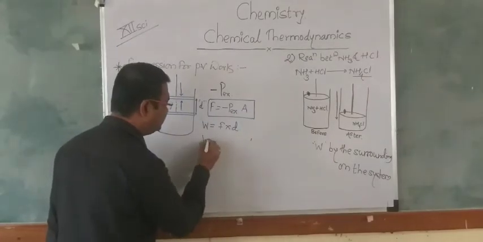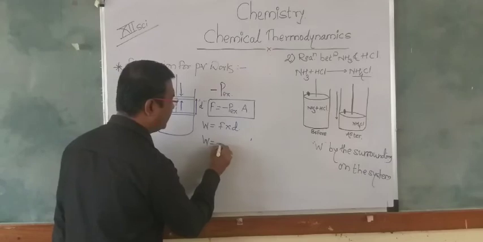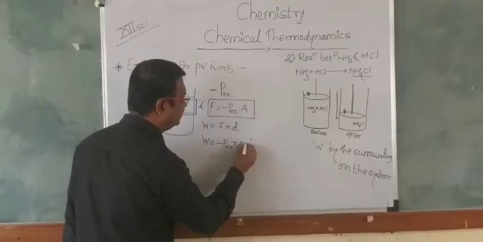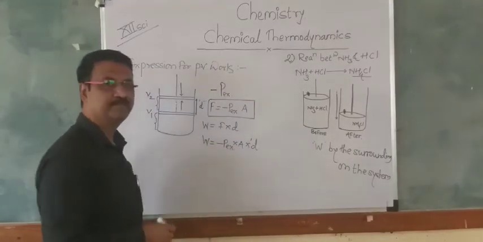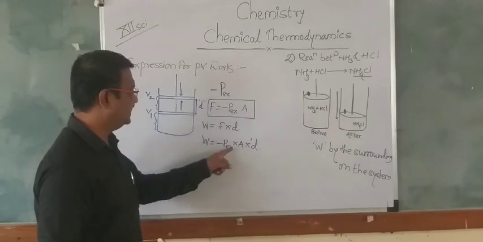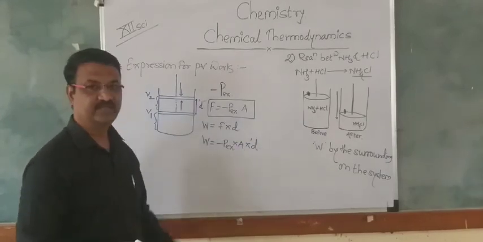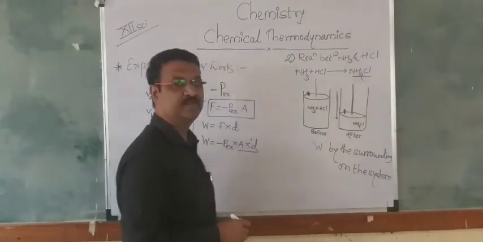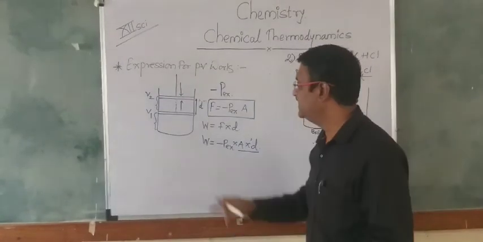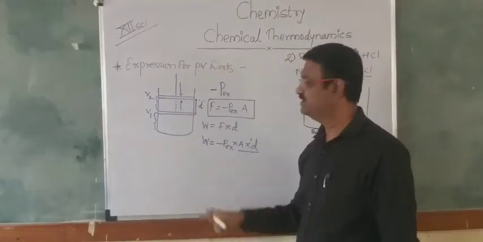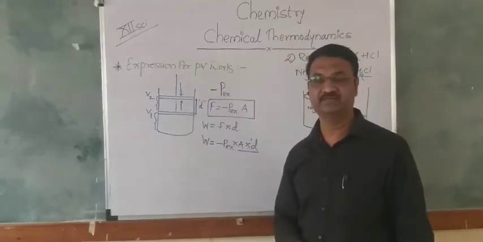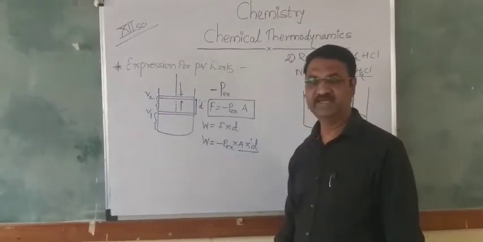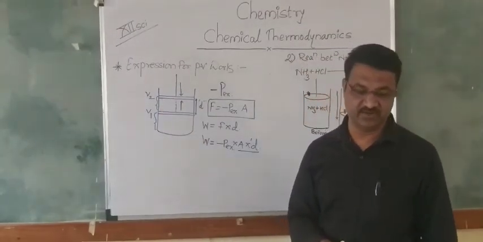We can write that W is equal to minus PEX into A into D, means minus PEX A into D. But the area and the distance, meaning the piston area and the distance it travels, together are nothing but the change in the volume.